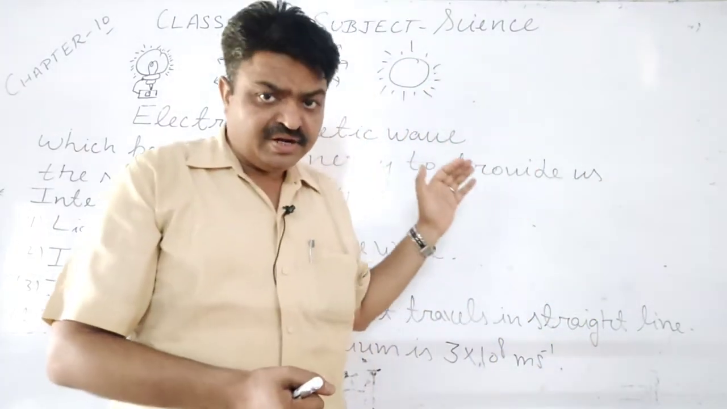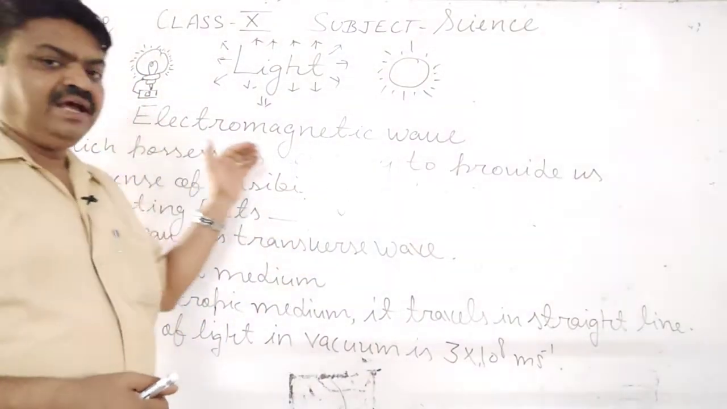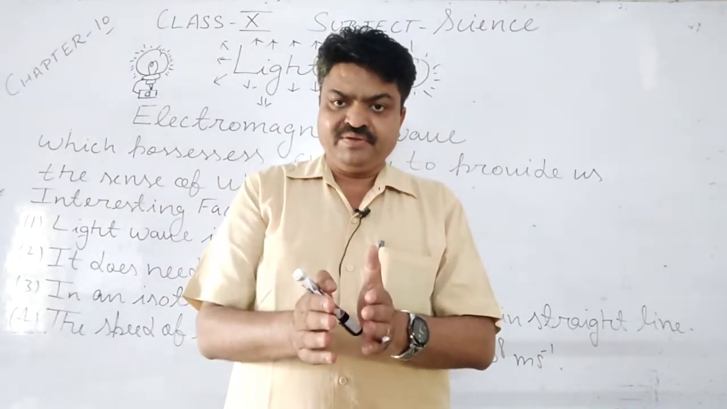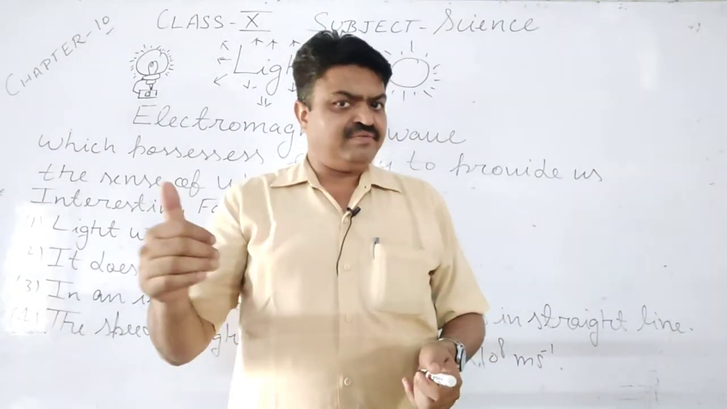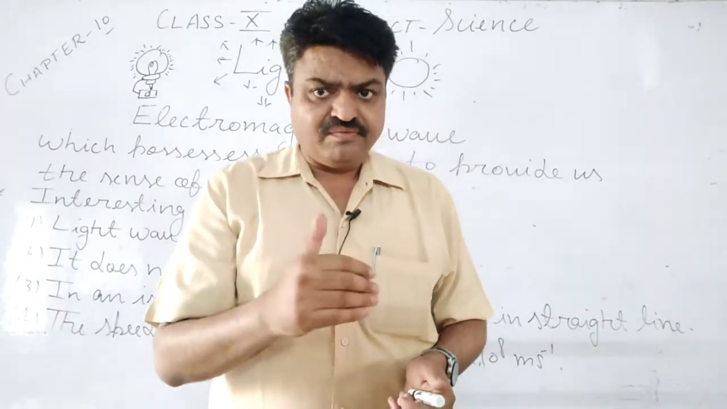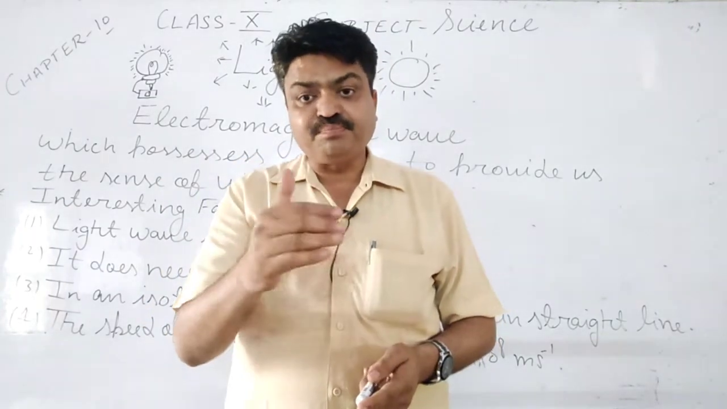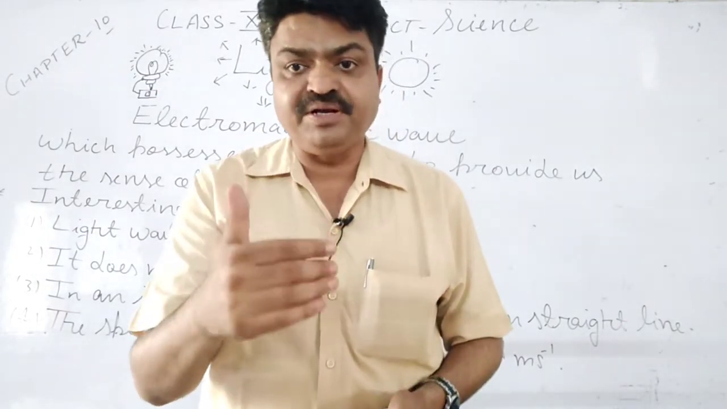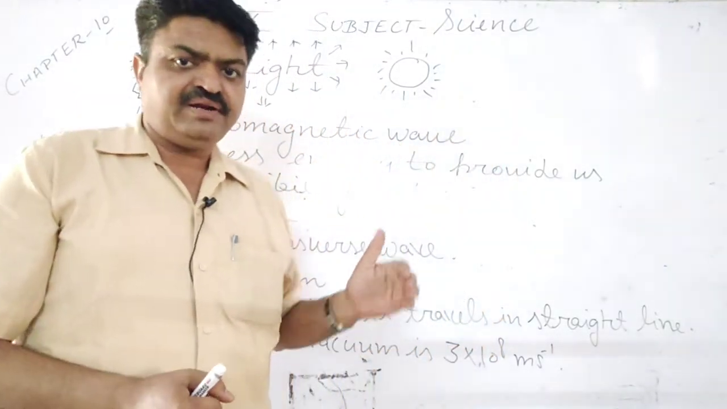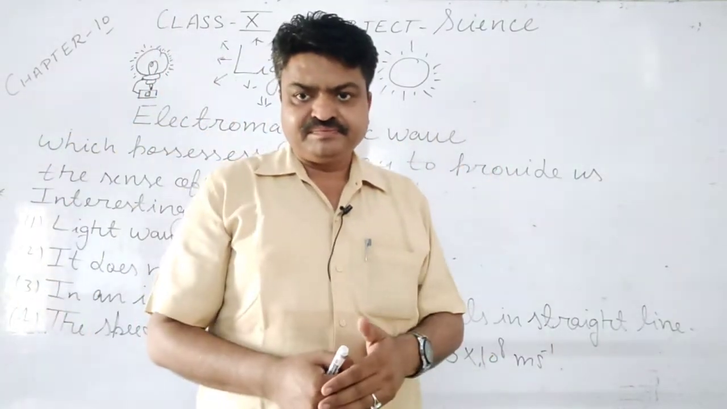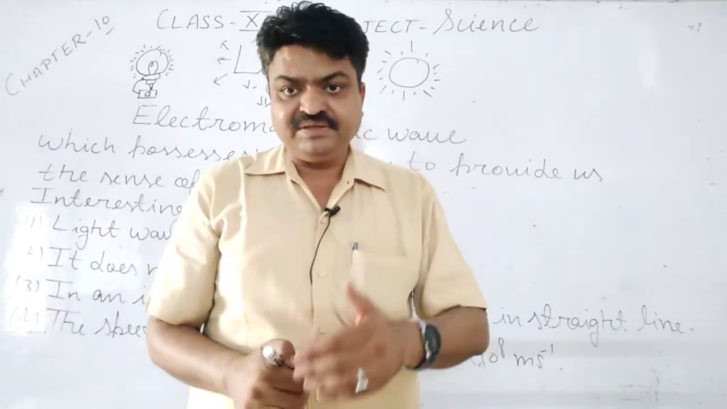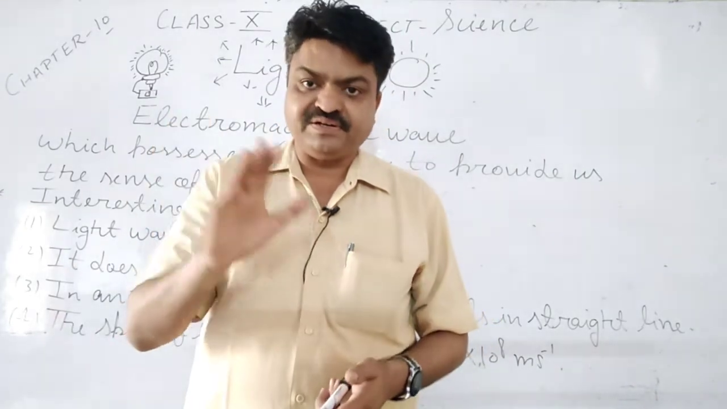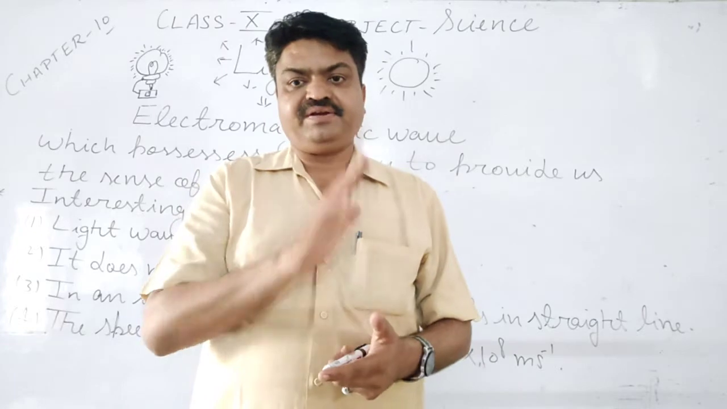Now, what is light? Light is an electromagnetic wave. About the electromagnetic wave you will read in the next chapter, student. So it is an electromagnetic wave which possesses the energy to provide us the visibility. So what definition can you write? The electromagnetic wave which possesses the energy to provide us visibility or to give us vision is known as light.